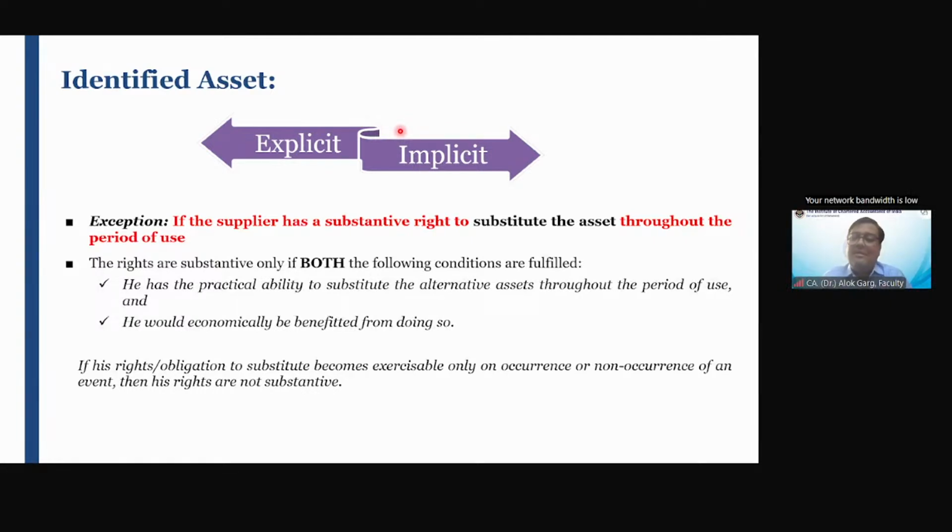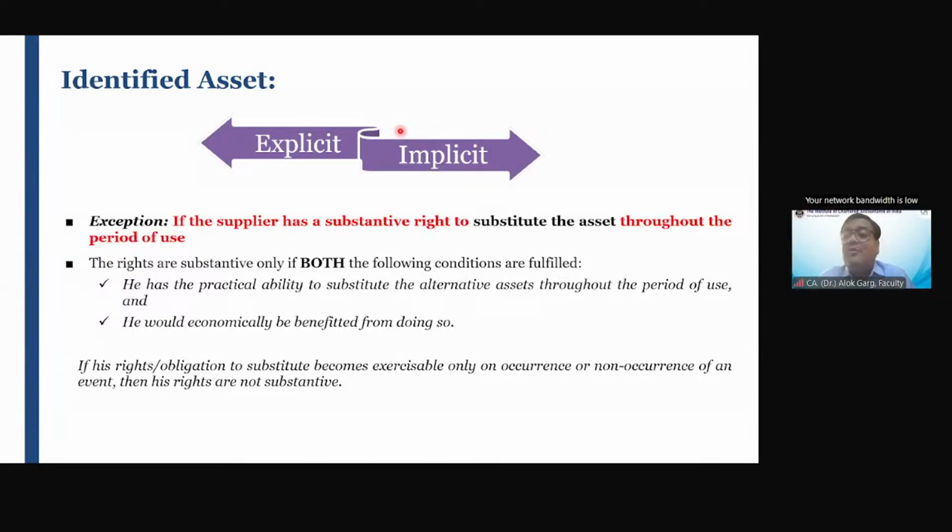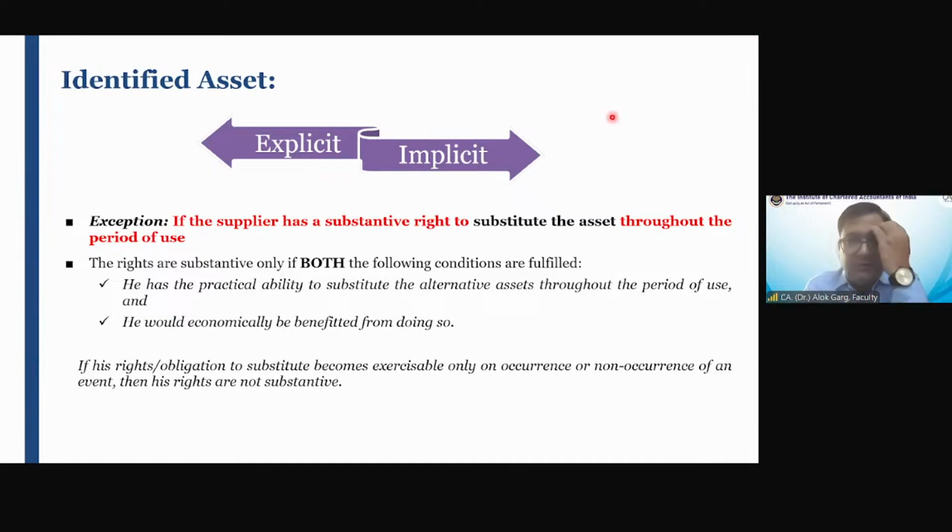But that asset will be considered as an identified asset if the supplier does not have a substantive substitution right. If the supplier does not have a substantive right to replace the asset, to substitute the asset throughout the period of use. What does it mean?